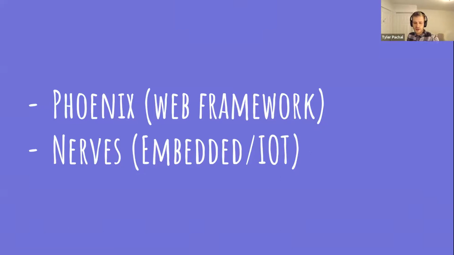Nerves is cool because it lets you pretty much write Elixir code that goes on embedded in IoT devices. I think for a long time the story with those was embedded C code and stuff like that. But it makes sense that having some sort of supervision tree and fault tolerance with Elixir or the Erlang Virtual Machine would be really handy on these little IoT devices that you might have way out in the field that aren't always connected to the internet and can't receive patch updates. So this gives you a little bit more resilience for stuff like that.